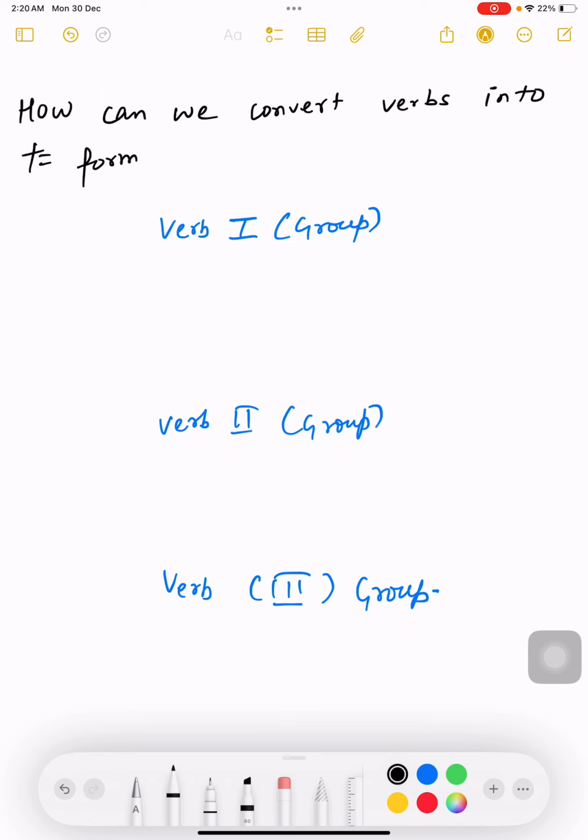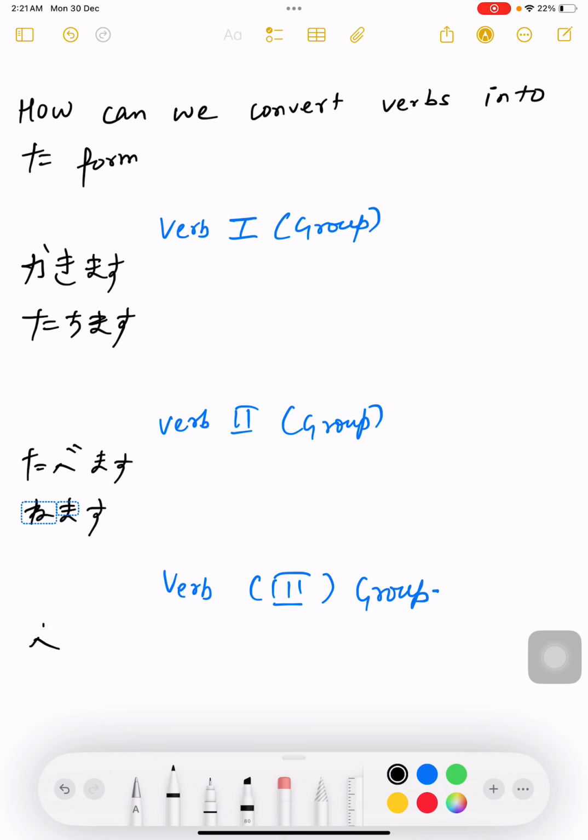Okay, kakimas, tachimas, tabemas, nemas, benkyo shimas, and you can say kimas. Kimas means to come.